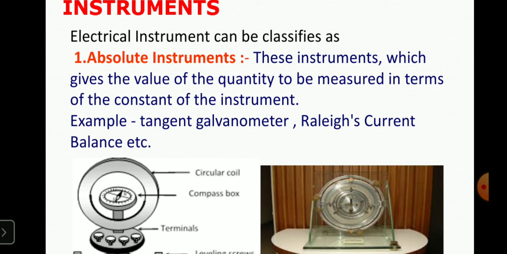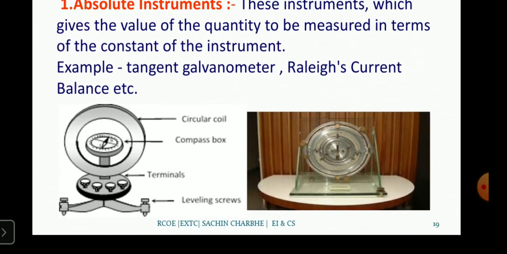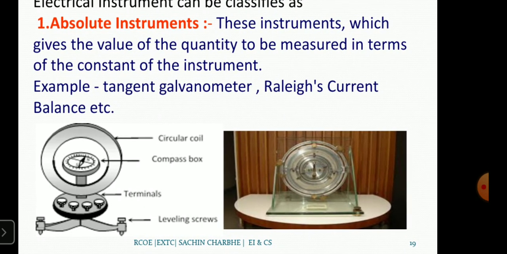Here I am showing the example of the tangent galvanometer, and the Rayleigh current balance. So what is a tangent galvanometer? It is an early measurement instrument for small electric current. The current is applied in a coil that is surrounded by magnets.